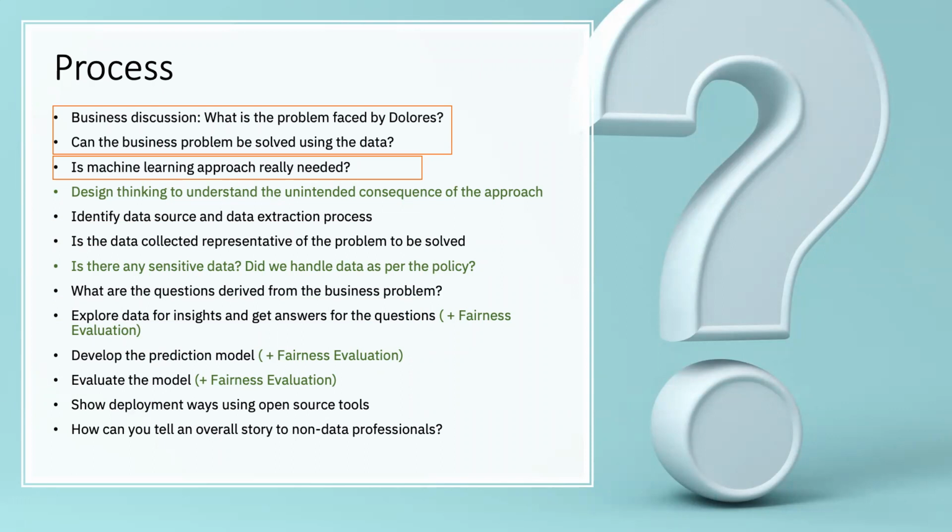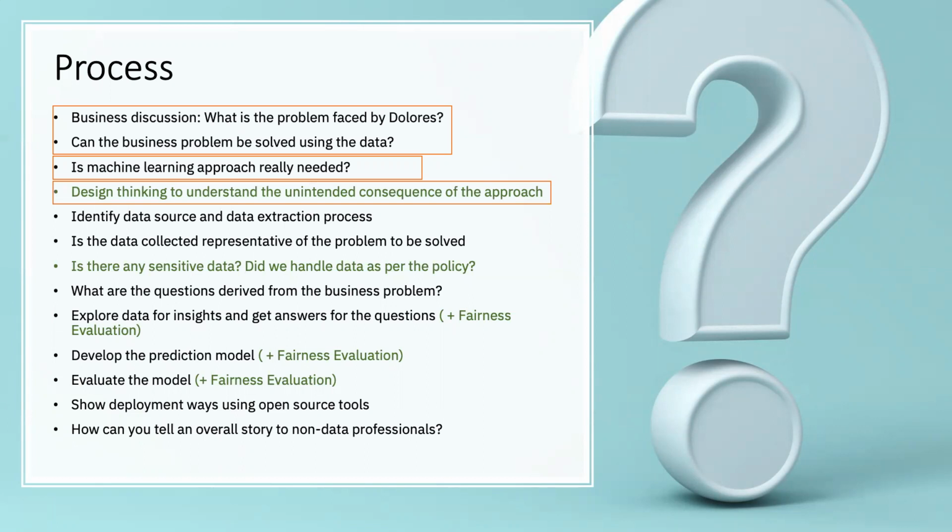Not all problems need to be solved using machine learning and deep learning techniques. So we are going to see some justification of why we need to use machine learning and deep learning techniques for the problem. Then we are going to analyze the requirements with the client. By this, I mean, what are the expected deliverables from the process? Now our data science team, along with the design and ethics board members, are going to gather to understand the unintended consequences of the prediction system that we are planning to develop.